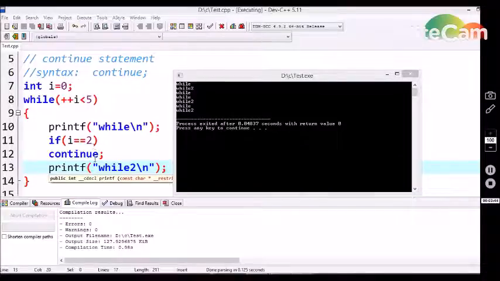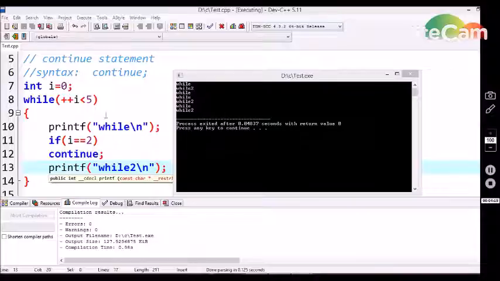Now the C compiler encounters this continue statement, so it does not execute the next statement. It returns to the starting of the while loop control structure, so it starts once again. Now the i value is incremented to 3, and 3 is less than 5, so obviously true. The first printf statement is executed and we are getting "while" a third time on the output screen. Now 3 is equal to 2? This if condition is false, so we do not encounter the continue statement. The printf statement is executed, and we are getting "while 2" on the output screen a second time.